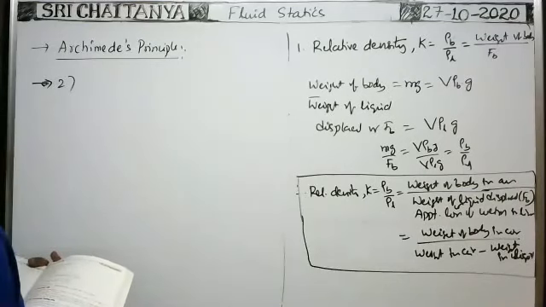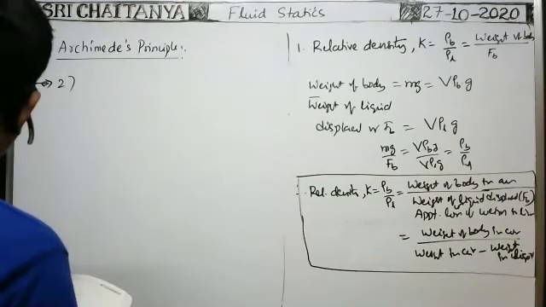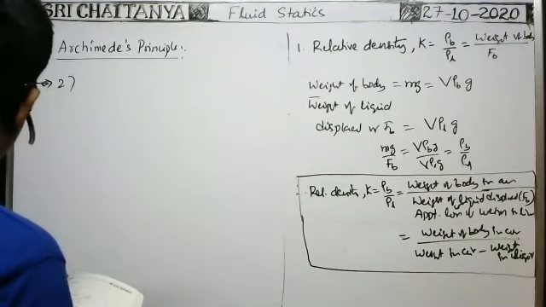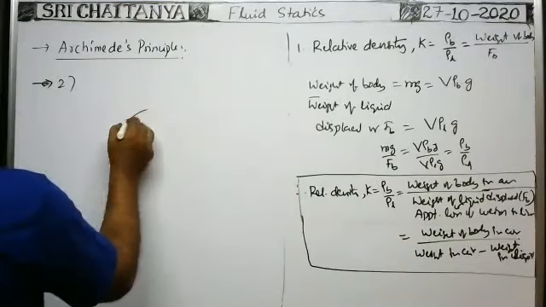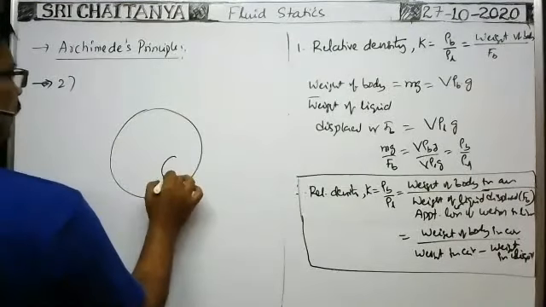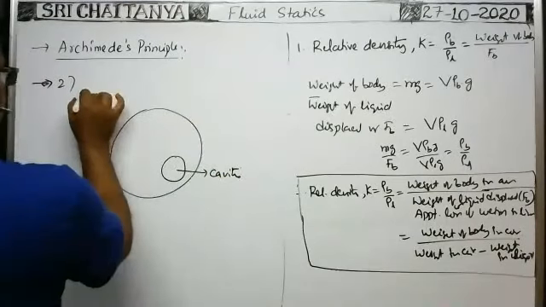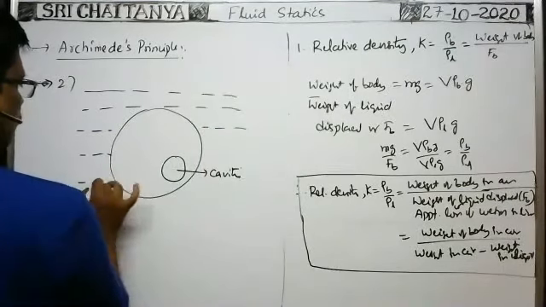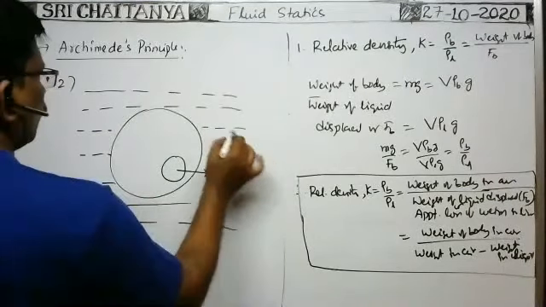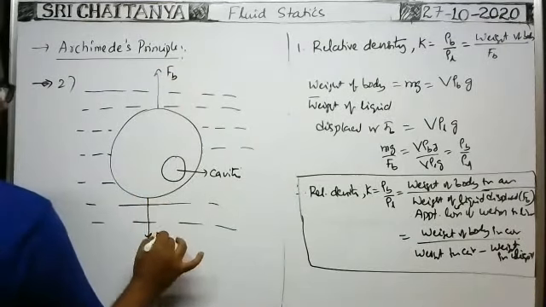Whenever the body is kept submerged in a liquid, if it is floating, in such case, you see, suppose here there is a body with some cavity. Here it is the cavity. Okay, it is submerged in a liquid. Just it is floating by submerging in the liquid like this. No doubt in this case, buoyant force Fb acts in the vertical upward direction and weight mg acts in the downward direction.